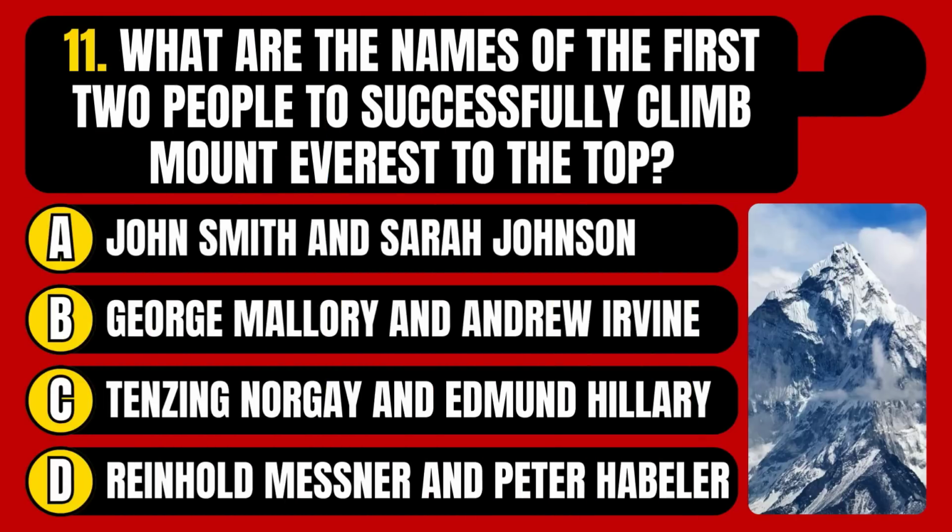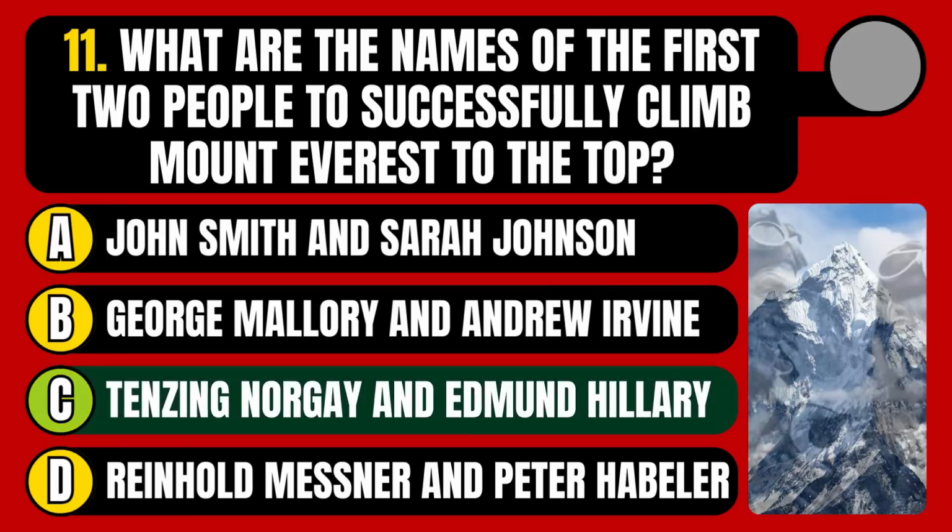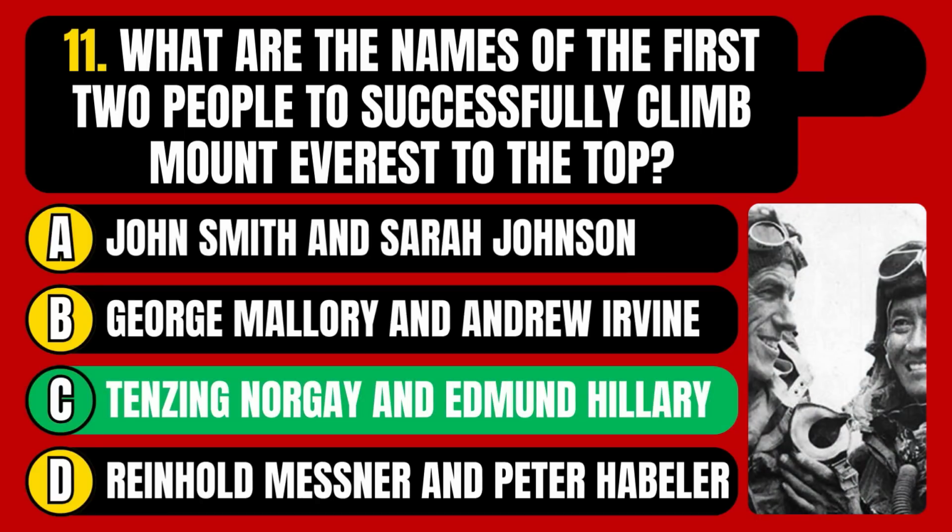What are the names of the first 2 people to successfully climb Mount Everest to the top? John Smith and Sarah Johnson, George Mallory and Andrew Irvine, Tenzing Norgay and Edmund Hillary, or Reinhold Messner and Peter Habeler? The correct answer is option C, Tenzing Norgay and Edmund Hillary.